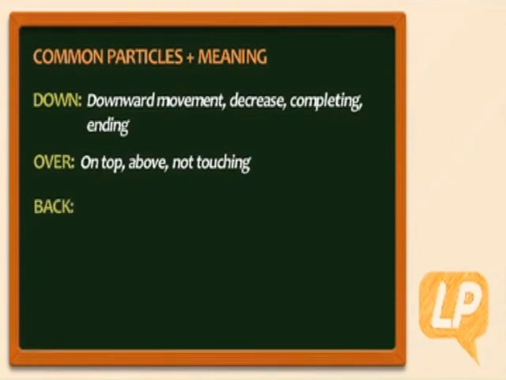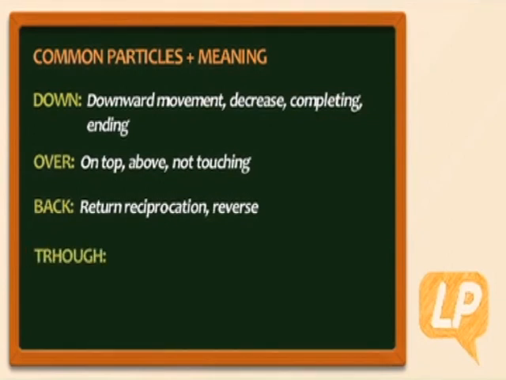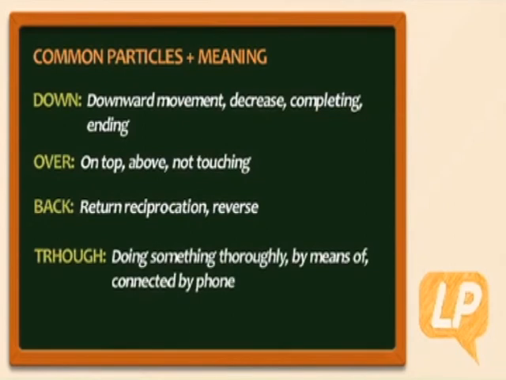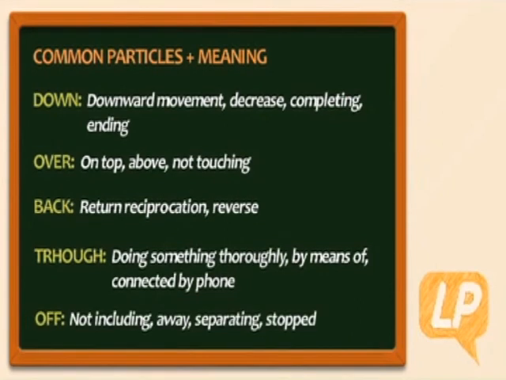Back: return, reciprocation, reverse. Through: doing something thoroughly, by means of, connected by phone. Off: not including, away, separating, stopped.